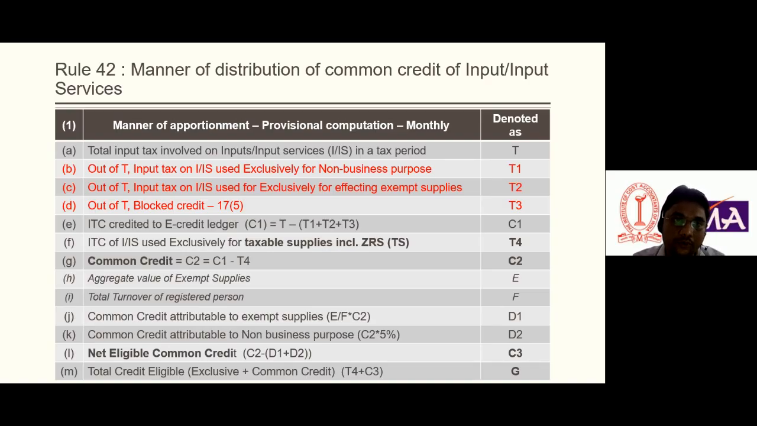How much ITC is apportioned to the taxable supply and how much ITC is apportioned to the exempt supply? There is a procedure mentioned in Rule 42 on how we can apportion the credit, the ITC. We know what the eligibility conditions are, the manner of apportionment, and how to apportion the credit. It is mentioned in Rule 42. So that rule is very, very important.